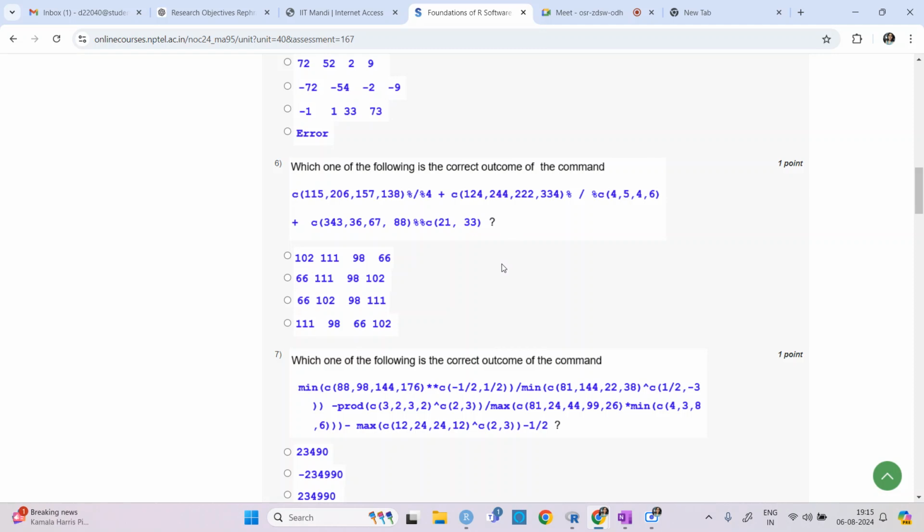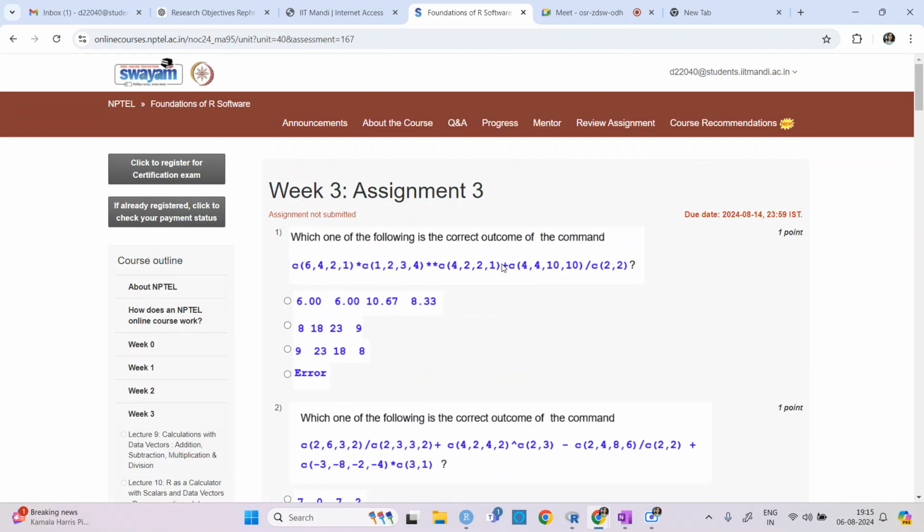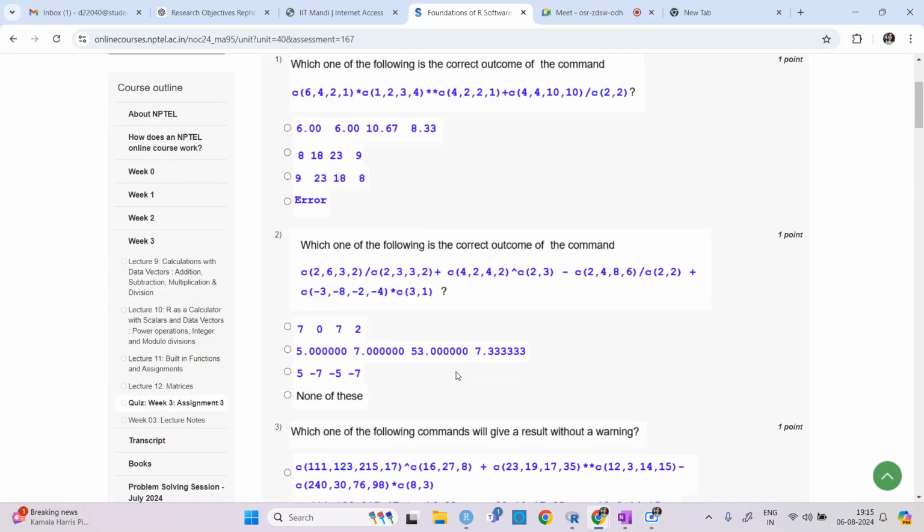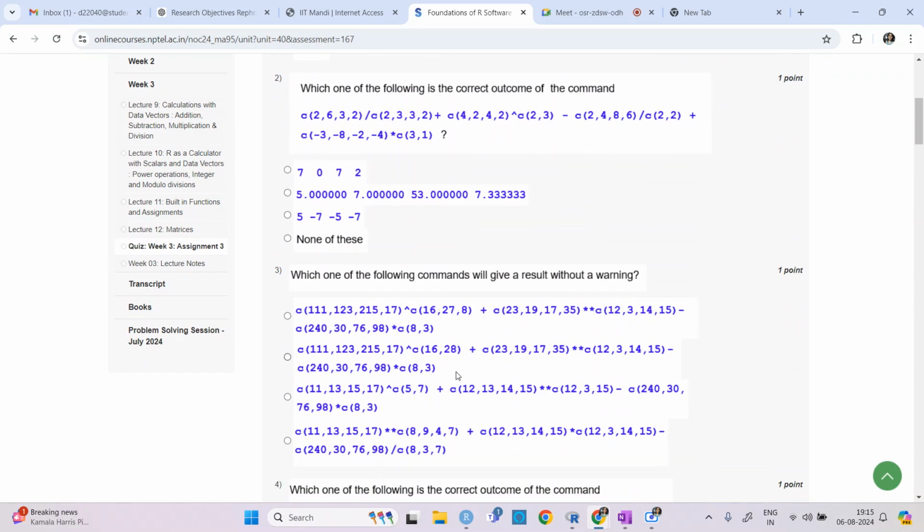So I think I am taking the lecture according to what happened in the week 2 sessions, and this one is for the week 3 assignment. That's why I have not discussed it yet, and we will discuss it in the next class.